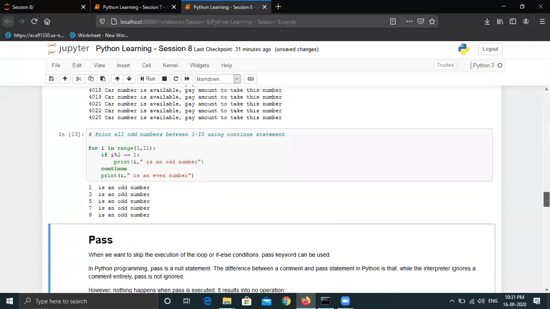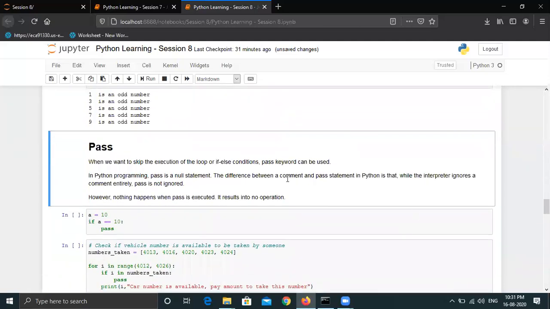Okay, the last keyword that we are going to discuss is pass. To be honest, pass is not used very much practically, but yes, it is there. So I just wanted to explain the concept. Let's just take a quick look at it. When we want to skip the execution of the loop or if-else conditions, the pass keyword can be used. And in Python programming, pass is a null statement. Just an example before.